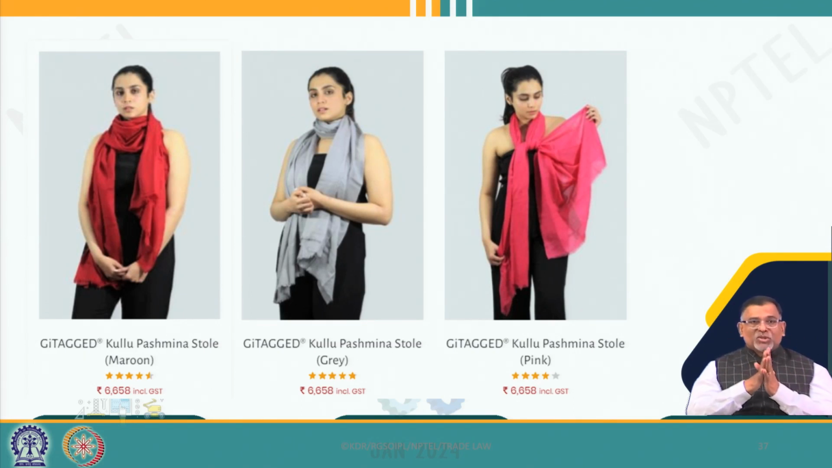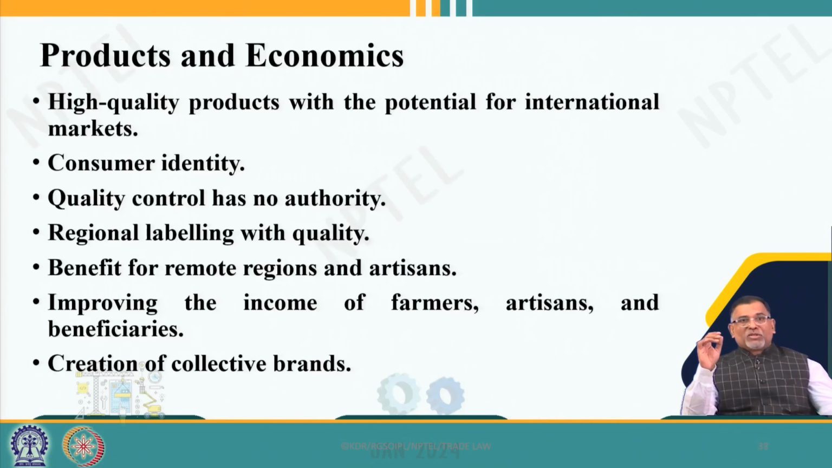So, it is 6,000 rupees. I do not have any idea what exactly the price is that goes to the producer of these Pashmina stoles. They are very beautiful stoles, and Pashmina stoles are famous worldwide. We export them at a very high price, but whether these price premiums are going to the people or not, that is very important. So, the economics of geographical indications is very important.